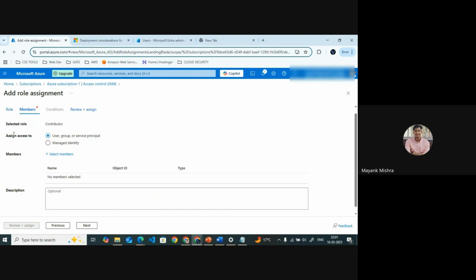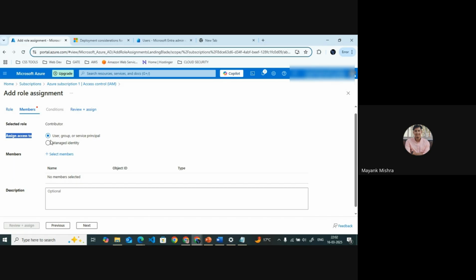Now it will ask me, the selected role is contributor, assign access to user. It means to whom you want to give access. You want to give access to a user, to a group, or to a service principal. Or you want to give the access to a managed identity. The managed identity is used by Azure services like virtual machines and app services for authentication to Azure resources.